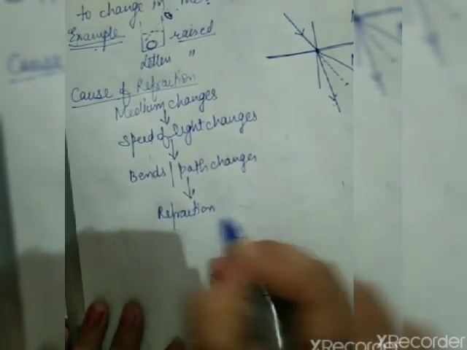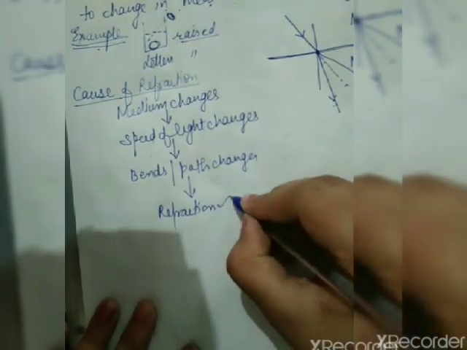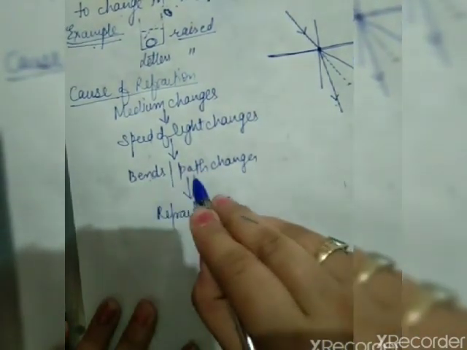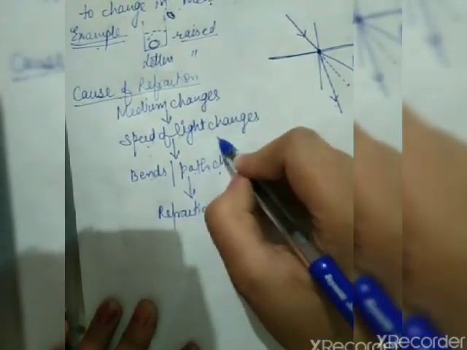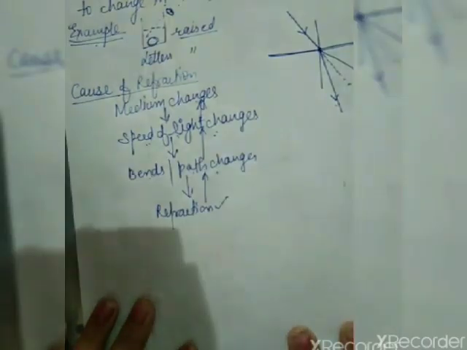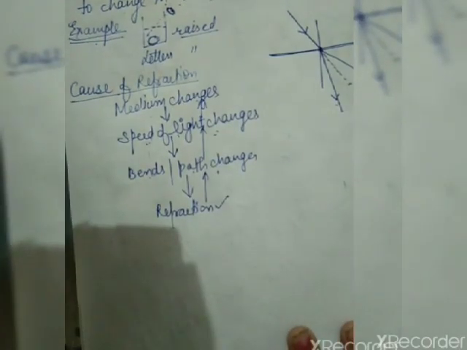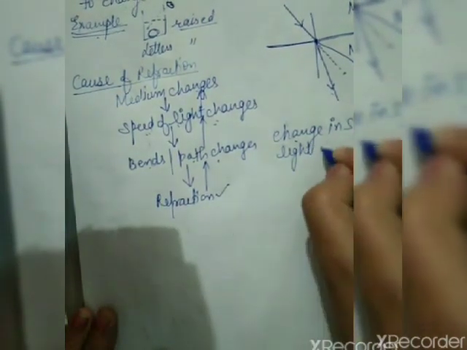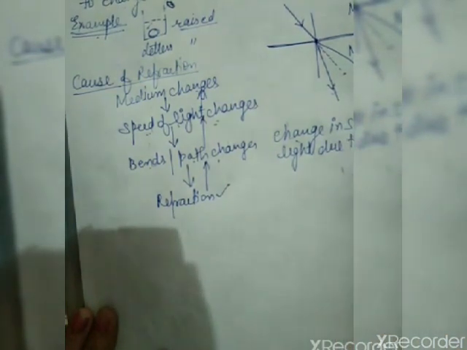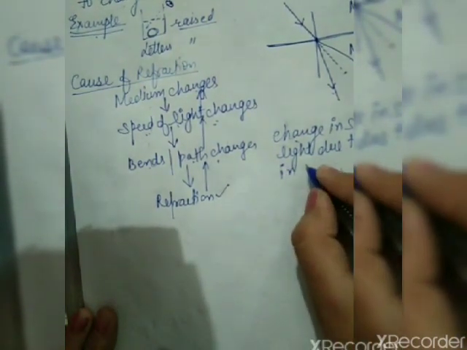So easy to understand. Students, what is the cause of refraction? Refraction means bending of light. It means the path changes. Why does it change? Because the speed of light changes. Why does the speed of light change? Due to change in medium. So you can retrace so as to give its cause. So students, tell me what is the cause? It is just because of change in speed of light, due to change in medium.